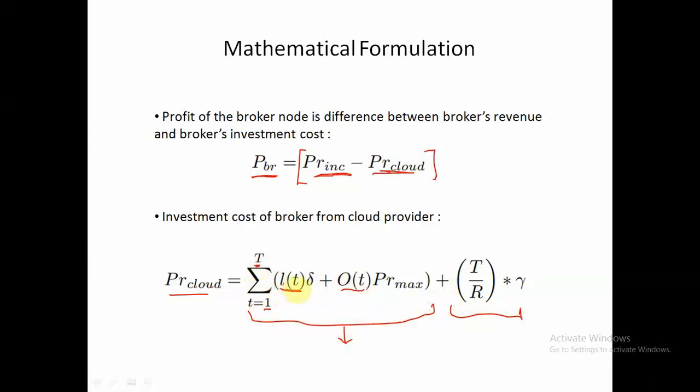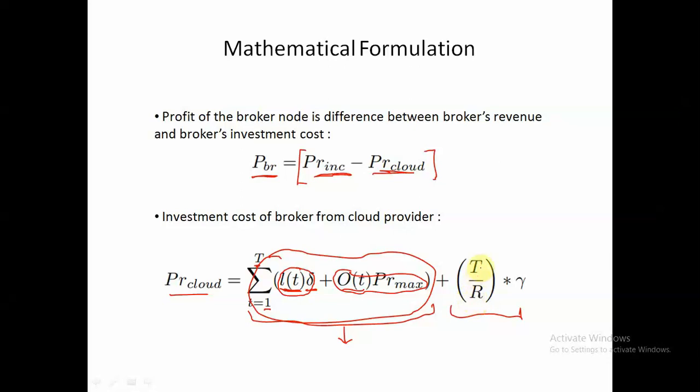If LT is the number of reserved instances, then this LT multiplied by T multiplied by delta will give us the total amount for reserved instances, and this will give us the total amount for on-demand instances, and this sum will give us the total investment cost for on-demand as well as reserved instances.